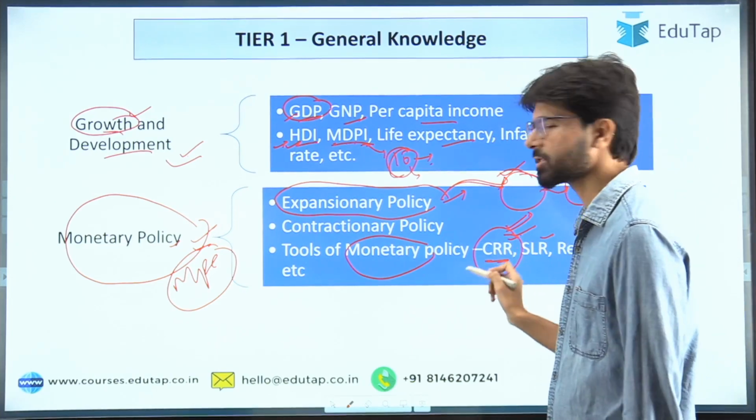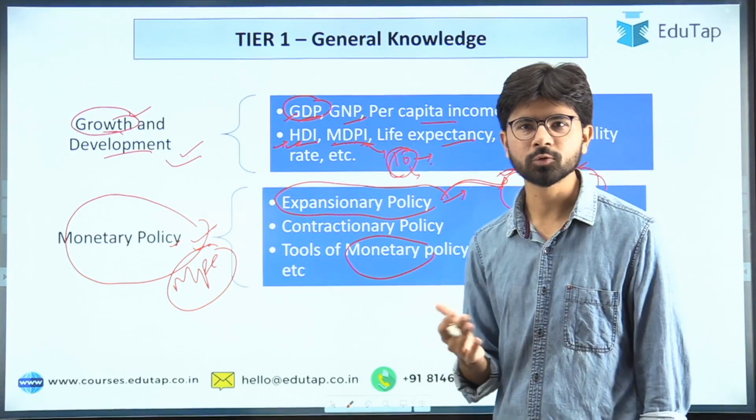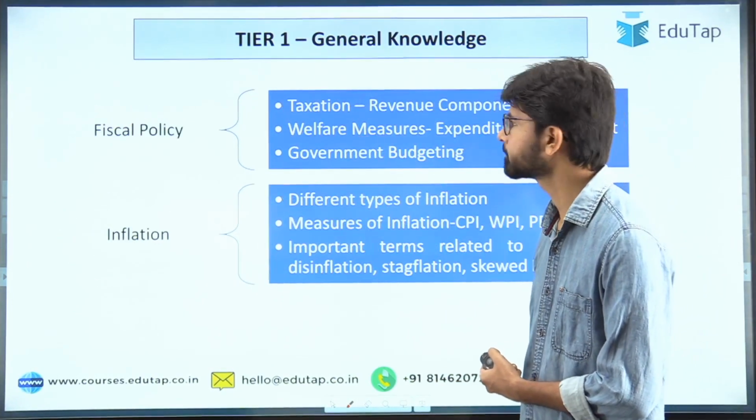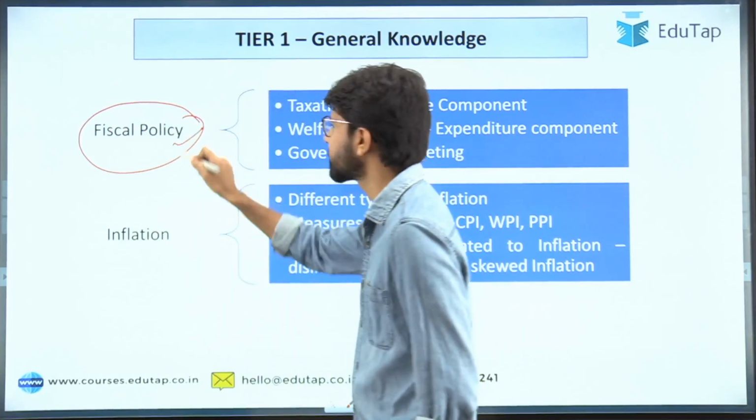So, and this is where the questions will be asked. So you have to be aware of these terms in a lucid manner. So now let's move on to the next topic. One more most important topic is fiscal policy.